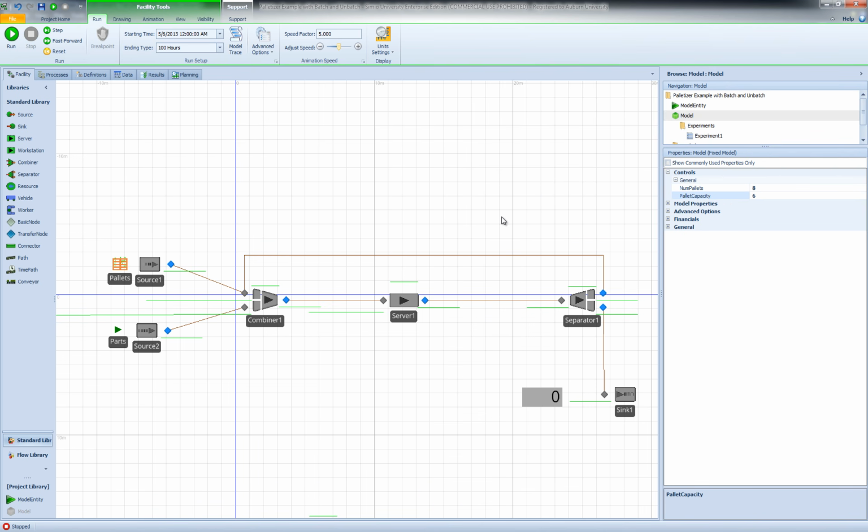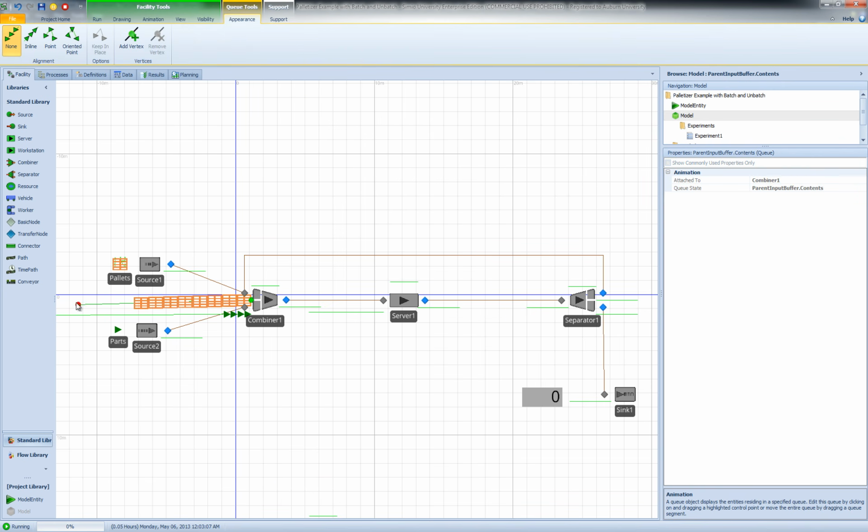So now I expect to be able to move parts faster from the combiner to the server, and hopefully see fewer cases where the server is idle but I have parts that are waiting to be transported to the server. So let's run the model and see what happens.